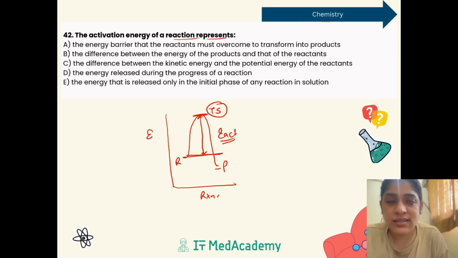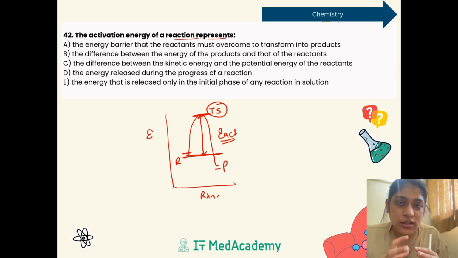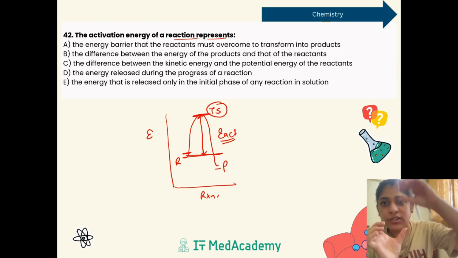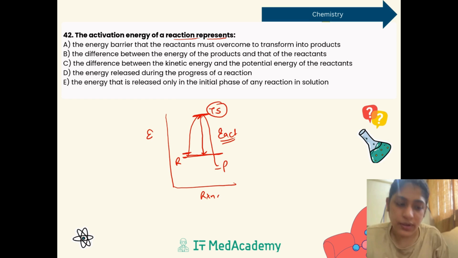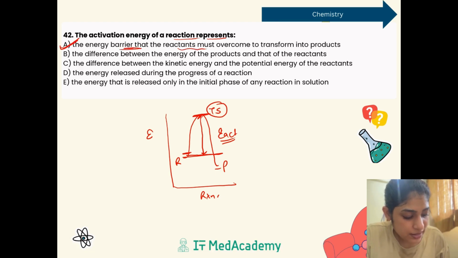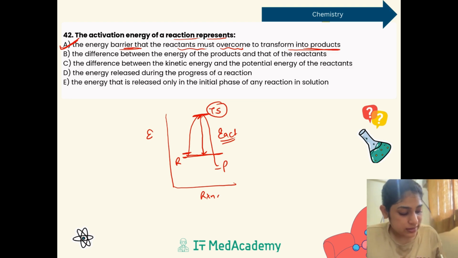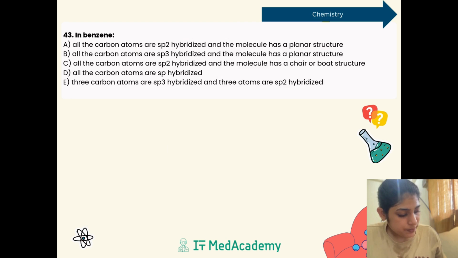energy. It is more on the easier side actually, not even on the moderate side, because we know what activation energy is. Activation energy means the energy required by the reactant to initiate a reaction. It means it is the transition energy required for the reactant to get into the transition state so that it can ultimately get into the product. It is not the difference between the energy of the products and the reactants, nor no energy barrier to form the products. So exactly, we can see that option A is correct: the energy barrier that reactants must overcome to transform into the product. So this is known as our activation energy. I hope this is clear. So let's go to the next question.